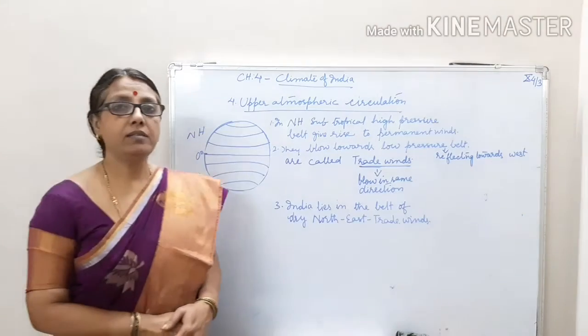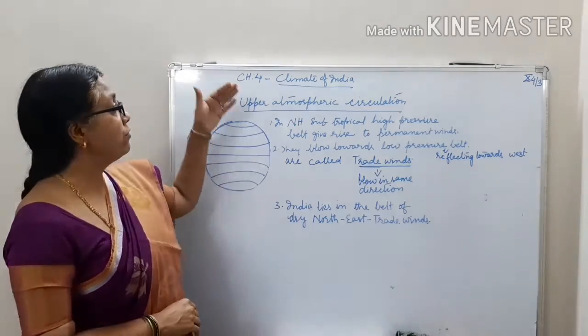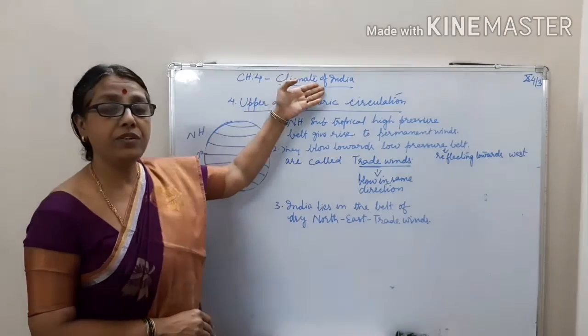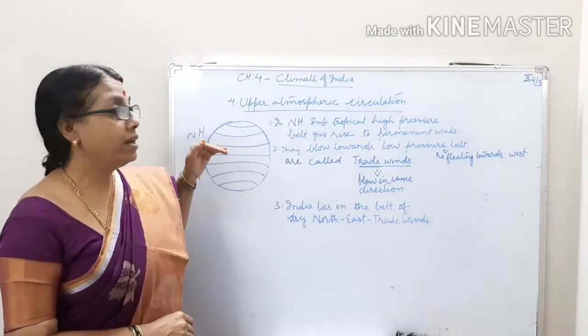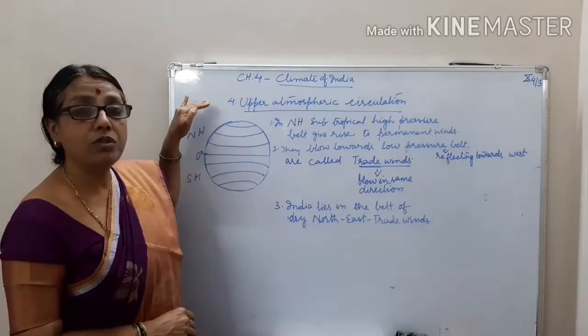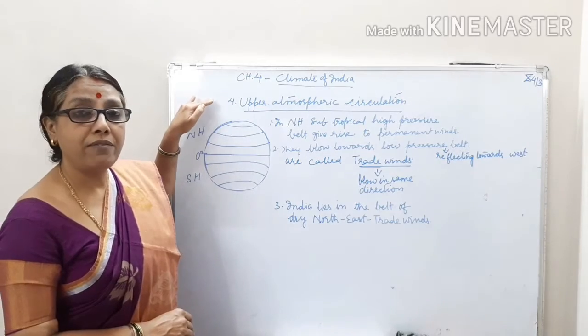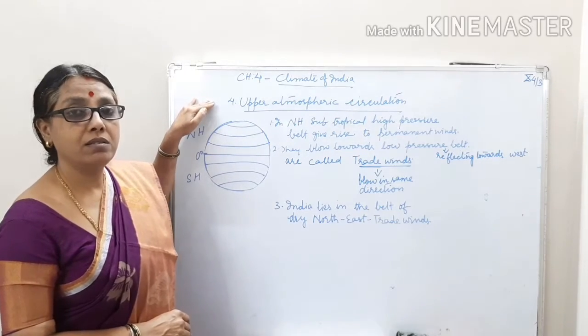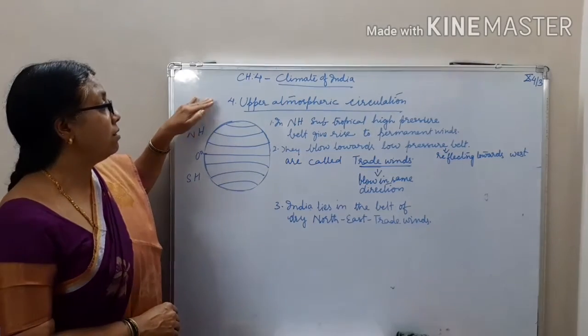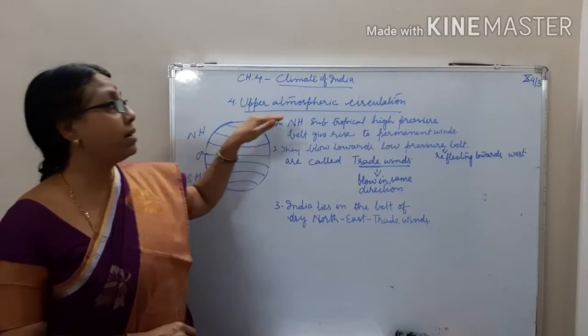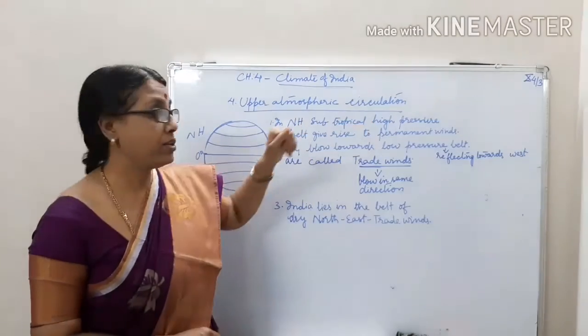Good morning, children. Let us continue our fourth chapter, that is Climate of India. Today, let us learn about the fourth climatic control, the fourth factor which affects the climate. The fourth factor is upper atmospheric circulation.